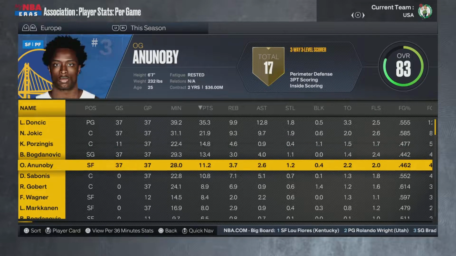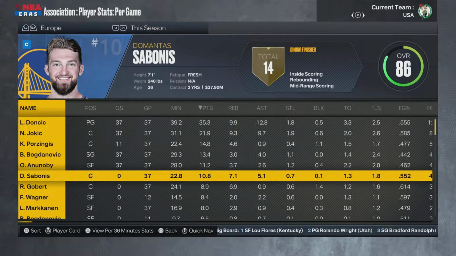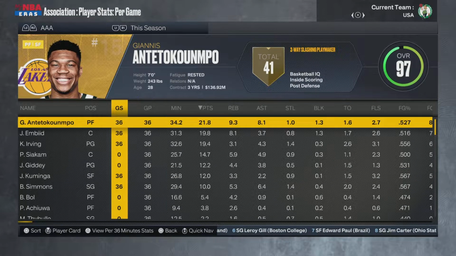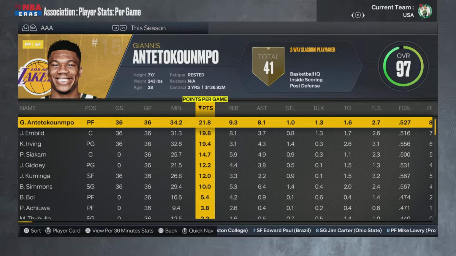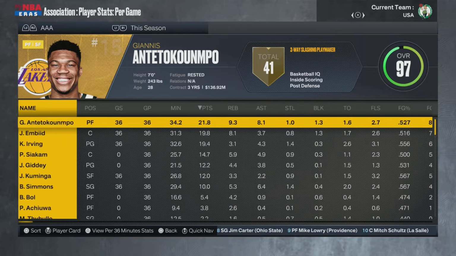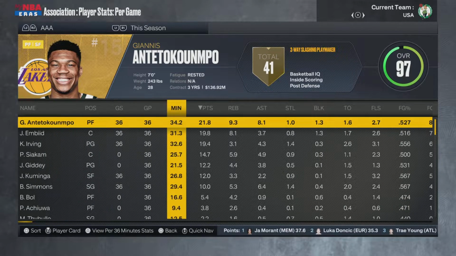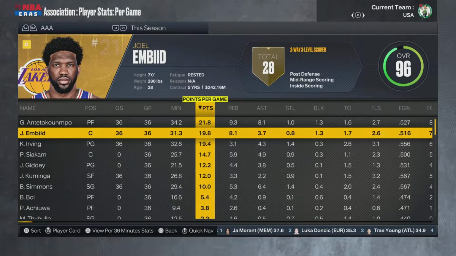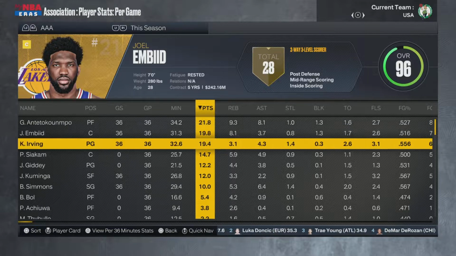And then the rest is kind of just balanced. Bogdanovic. The other Bogdanovic really isn't playing. That's interesting. But yeah, so then now flipping on over to the final team, Team Africa / Australia. Giannis leading the way in points, 22, 9, and 8. Embiid behind him. Irving behind him. Kind of what we expected there.